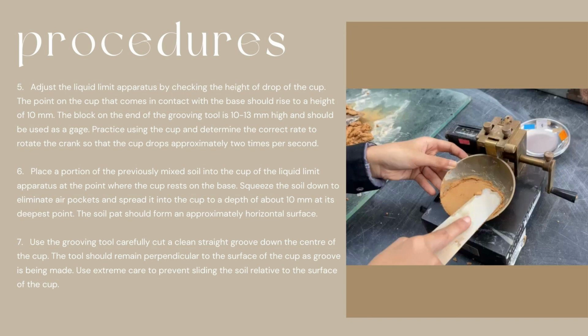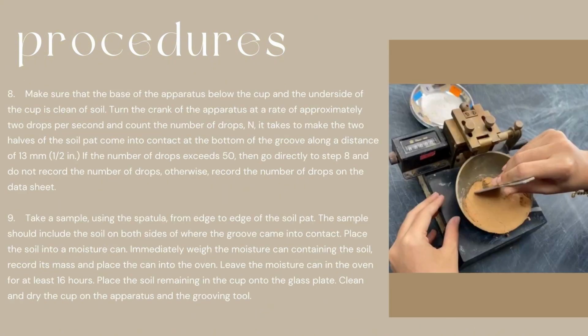Squish the soil down to eliminate air pockets and spread it into the cup to a depth of about 10 mm at its deepest point. The soil pad should form an approximately horizontal surface. Use the grooving tool carefully to cut a clean, straight groove down the center of the cup. The tool should remain perpendicular to the surface of the cup as the groove is being made. Use extreme care to prevent sliding the soil relative to the surface of the cup.